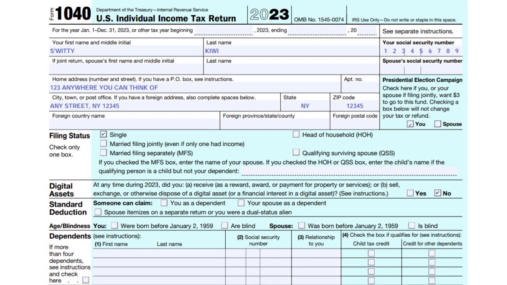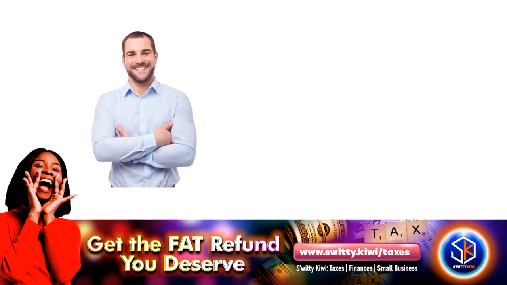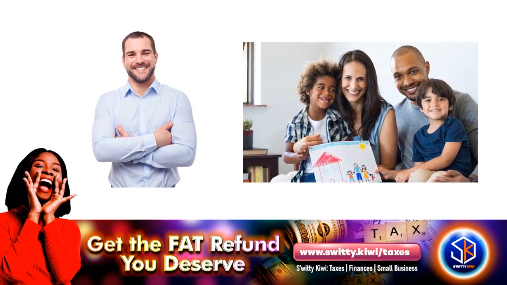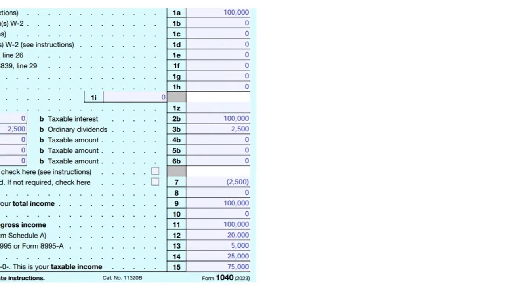And I'm choosing that nobody can claim me as a dependent or my spouse as a dependent. So basically it's pretty straightforward. And actually I'm filing as a single man, so I don't have any dependents. But if you had dependents, this is where you put in the dependents box the first name, last name, the social, their relationship to you, if they're your son, your daughter, and so on. Pretty straightforward. Next, I want to talk about the income situation.